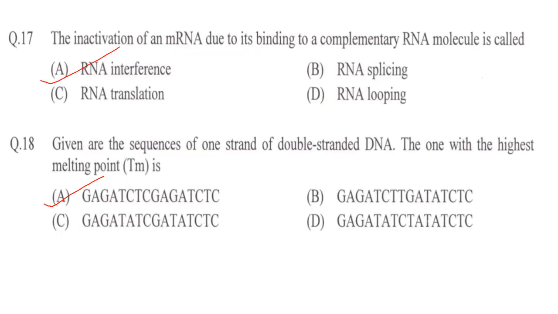Next one. The inactivation of an mRNA due to its binding to a complementary RNA molecule is called option A, RNA interference is the answer.